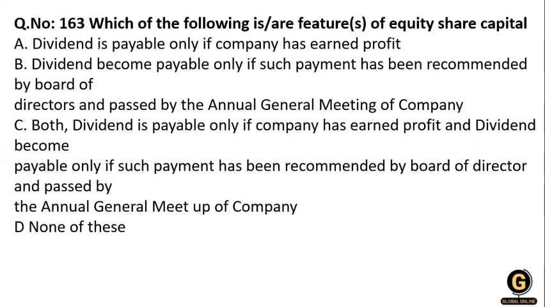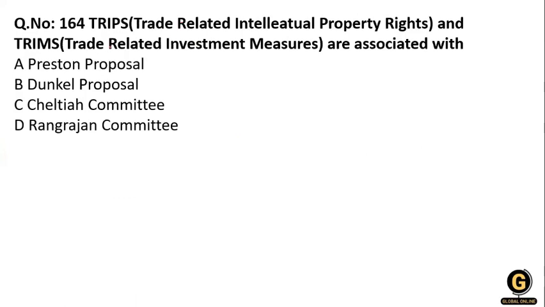Next question. Okay, the TRIPS. What about the TRIPS? TRIPS is trade related intellectual property rights, and TRIMS is trade related investment measures, associated with which of these? The options given are: Preston proposal, Dunkel proposal, Chelliah committee, and the Rangarajan committee.